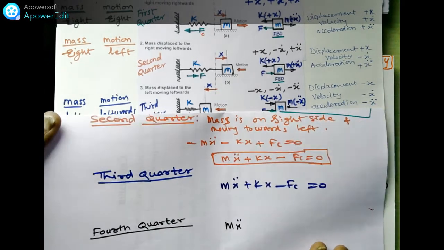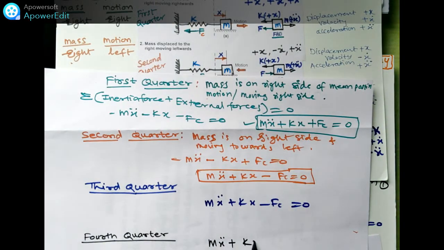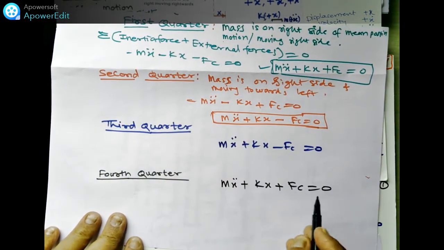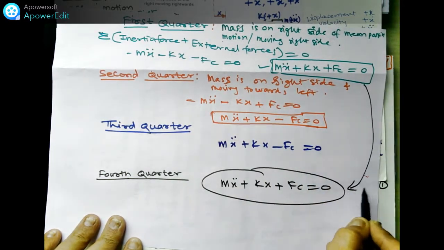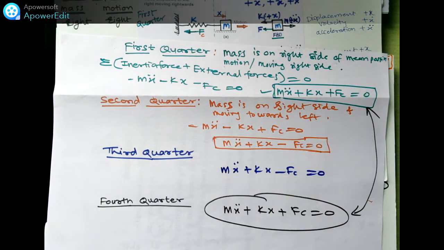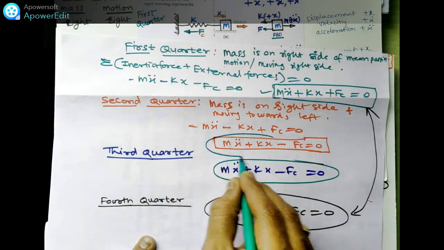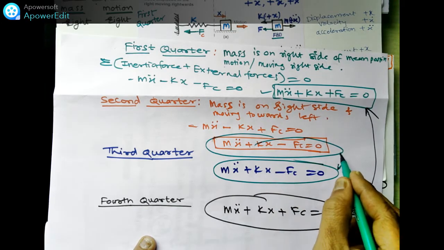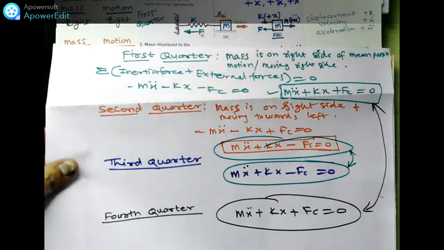In the first quarter we have already derived the equation: mx double dot plus kx plus fc is equal to 0. In the first and fourth quarters, both equations are the same, and the equations for the third quarter and the second quarter are both the same. Okay, so this is the condition. From this we can draw all the equations.